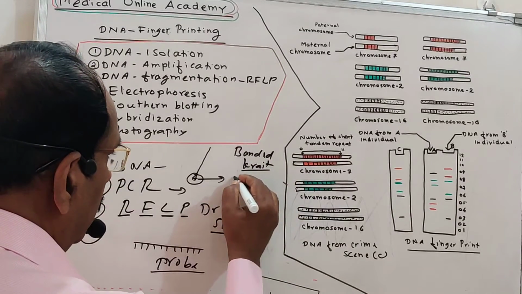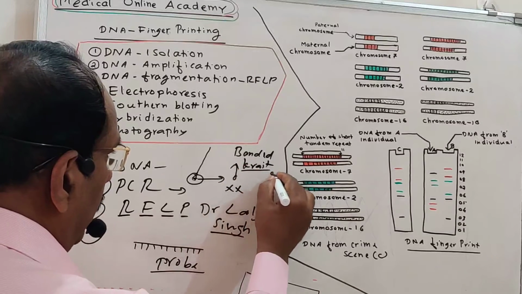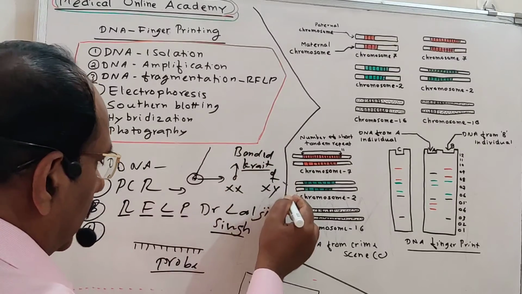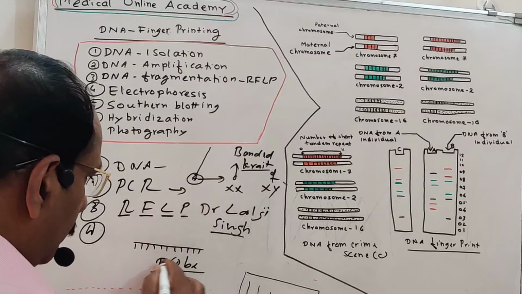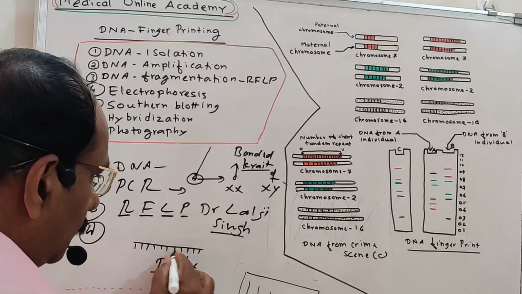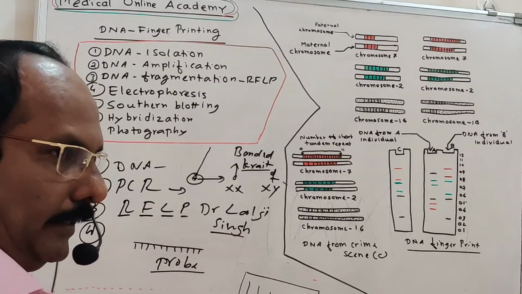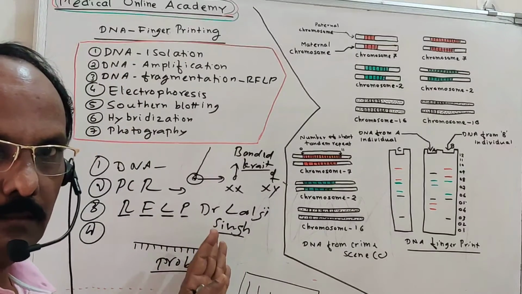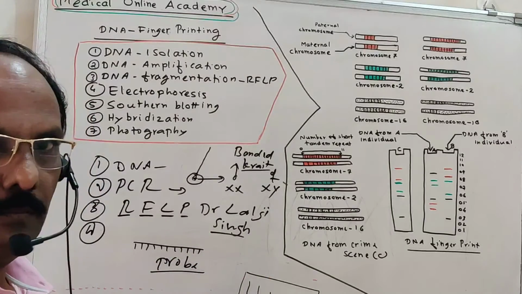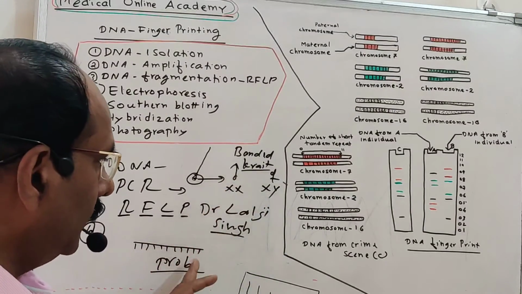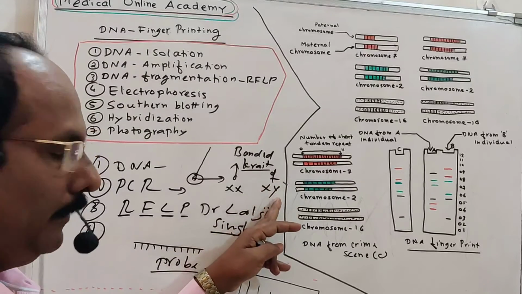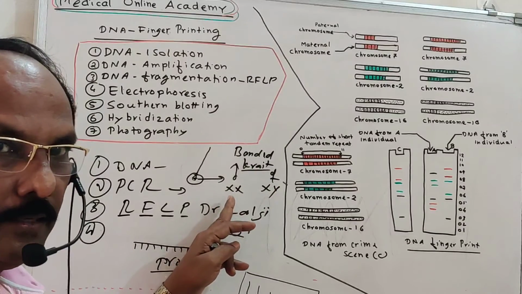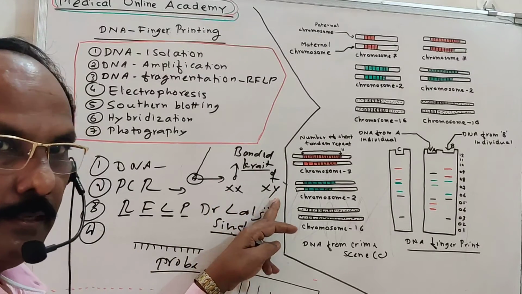In the banded krait, the male has XX chromosomes and the female has XY chromosomes. From this Y chromosome of the banded krait, he separated and constructed this probe. Nowadays, this probe is used to identify the VNTR in India. So DNA fingerprinting in the world was popularized by Alec Jeffreys. In India, it was developed by Dr. Lalji Singh. He used the probe from the Y chromosome of the female krait. Remember, in the case of the banded krait, the male has XX chromosomes and the female has XY chromosomes.